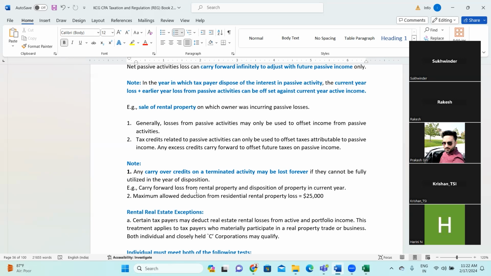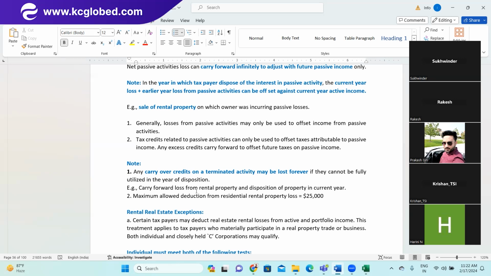To the extent of gain, you can adjust, but beyond that, if you have any loss, that is lost forever. So you cannot adjust that again in future. Make sense? Yes, no.